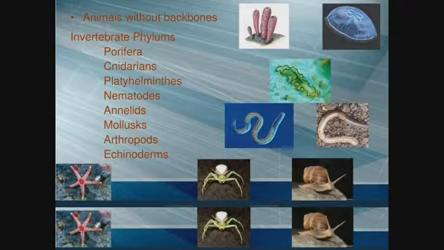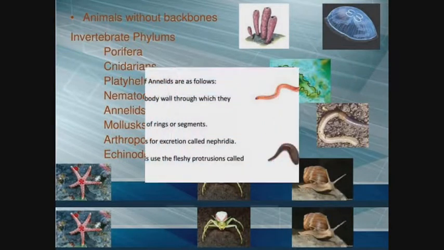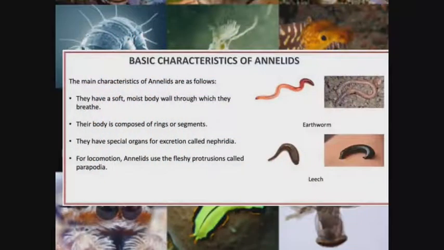So those are the phyla of the invertebrates. Remember, invertebrates are animals without backbones. So let's look at the brief characteristics of a few of these invertebrates. The first one is Annelids.